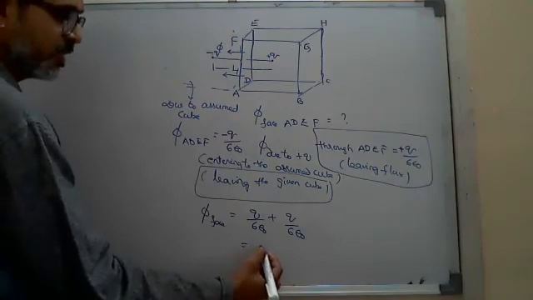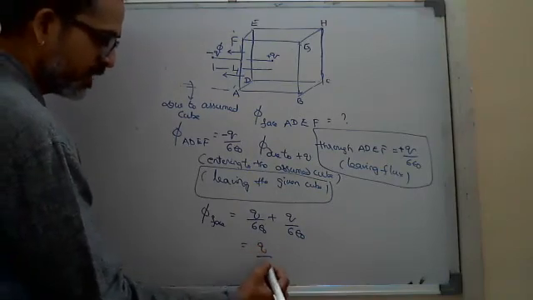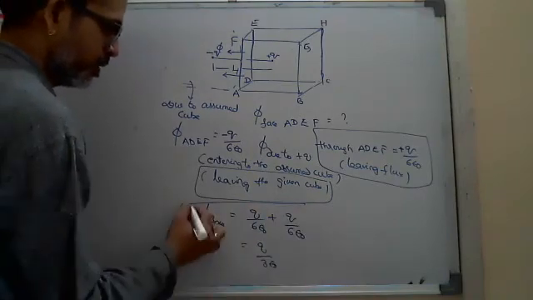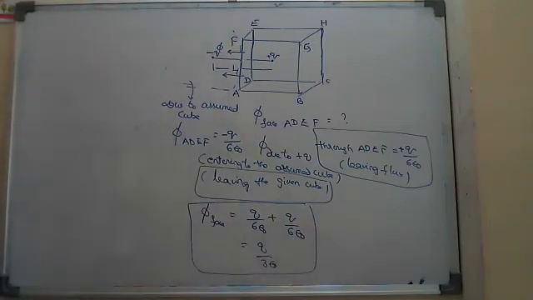Total flux is Q by 3 epsilon naught. So, understood where you made the mistake? Is it clear? Yes, sir. All right, good.